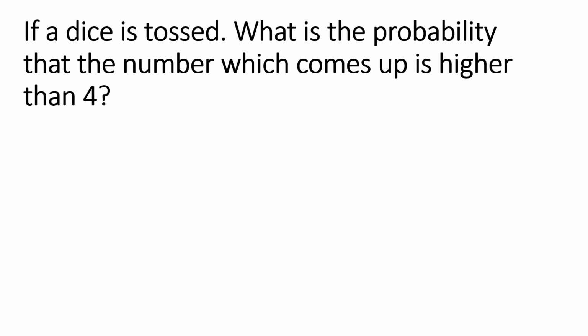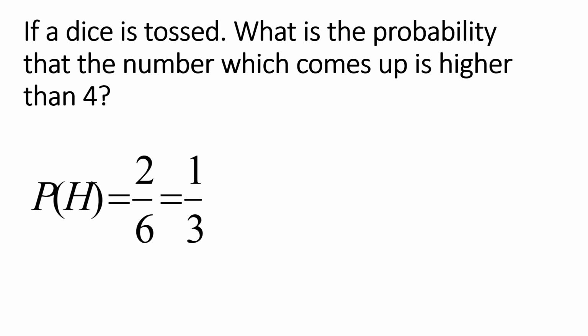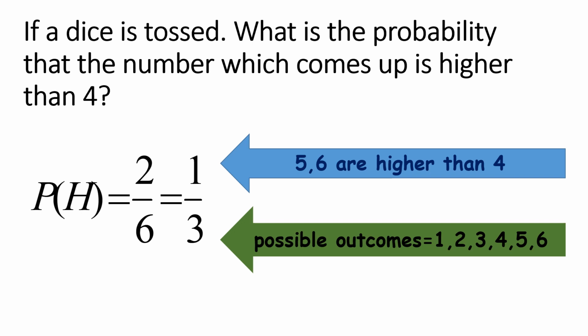If a dice is tossed, what's the probability that the number which comes up is higher than 4? Higher than 4. Answer is 2 over 6 or 1/3. Okay, higher numbers sa 4 ay 5 and 6. So, dalawa yun. And then, possible outcomes ay 1, 2, 3, 4, 5, 6. Ni-lowest term lang, kaya naging 1/3.